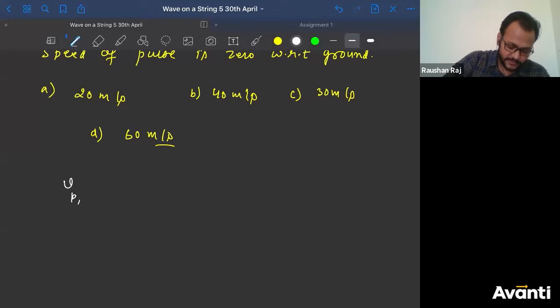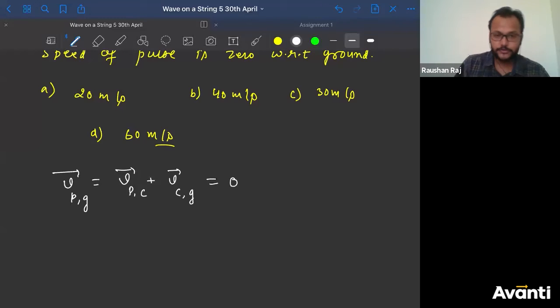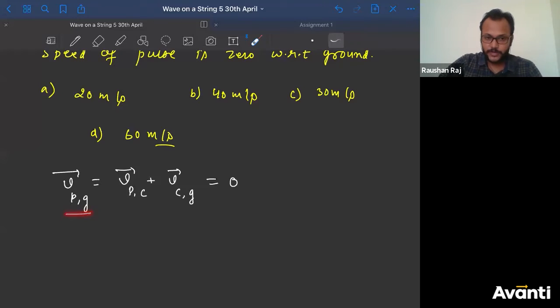Speed of pulse with respect to ground, this should be 0. How can I write this? So I'll say speed of the pulse with respect to cart plus speed of the cart with respect to ground. So this must be equal to 0. This is how we use relative velocity concept, right? Speed of the pulse with respect to ground can be written as speed of the pulse with respect to cart, because pulse is on the cart and cart is moving with respect to ground also. So speed of pulse with respect to cart plus speed of cart with respect to ground, this must be 0.